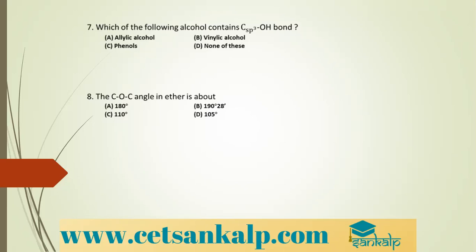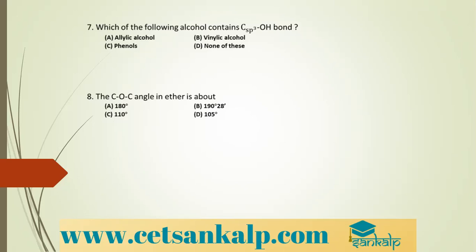Whenever you talk about sigma bond, it is formed by overlapping of sp3 hybridized orbital of carbon and sp3 hybridized orbital of oxygen. Yes, so bond formed is sigma bond, correct? So which is the correct option? It is option B. Okay, next question.